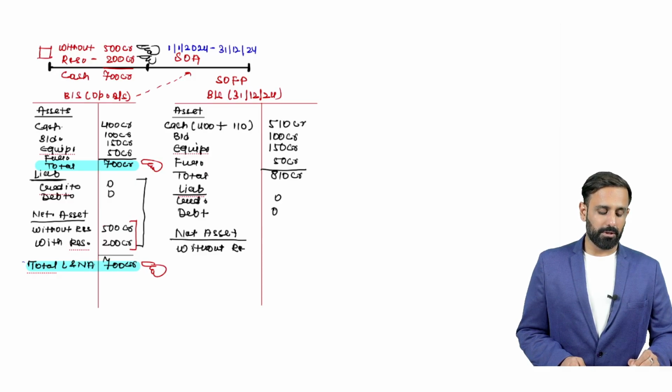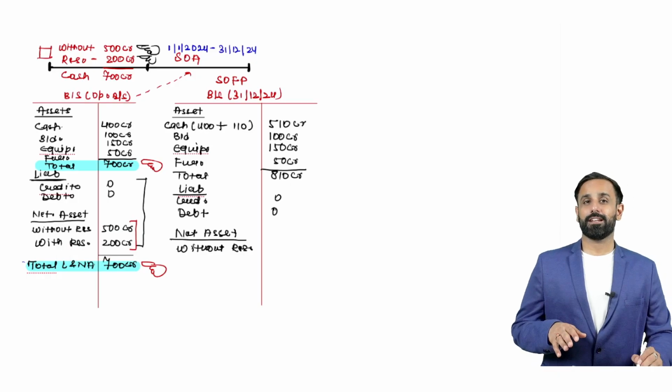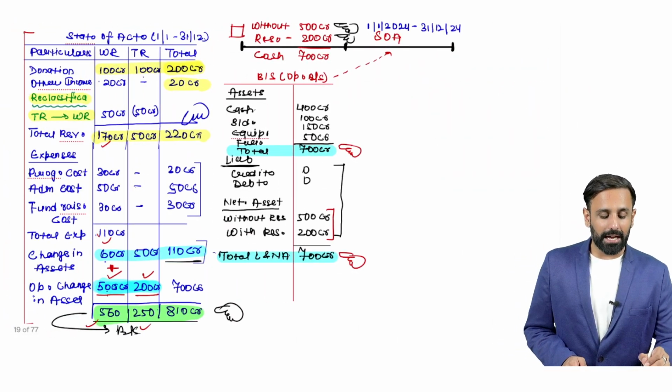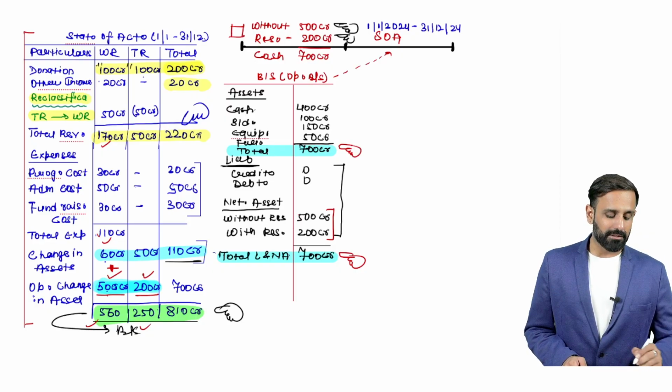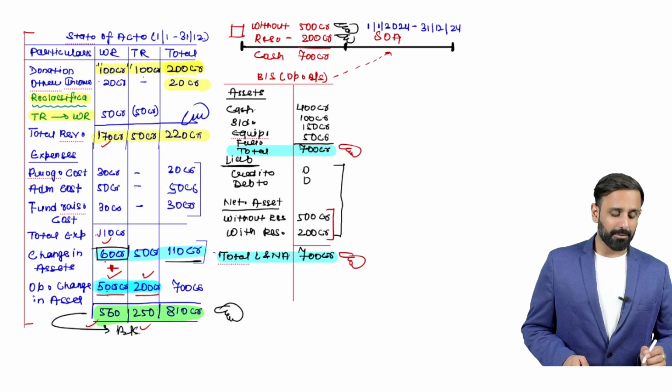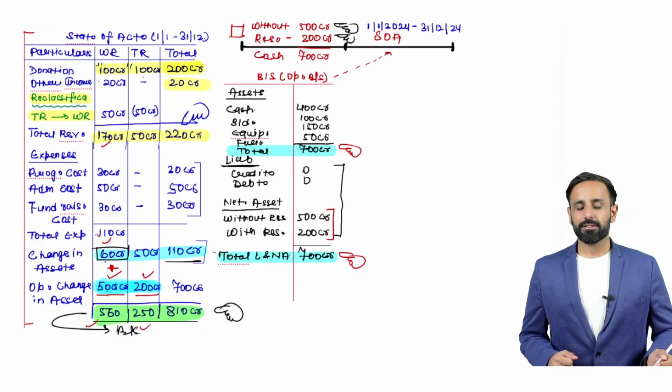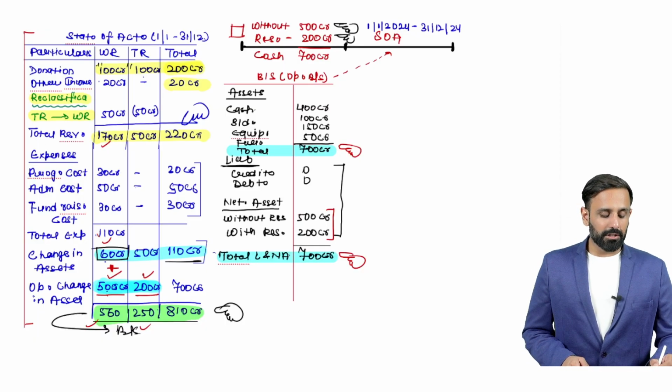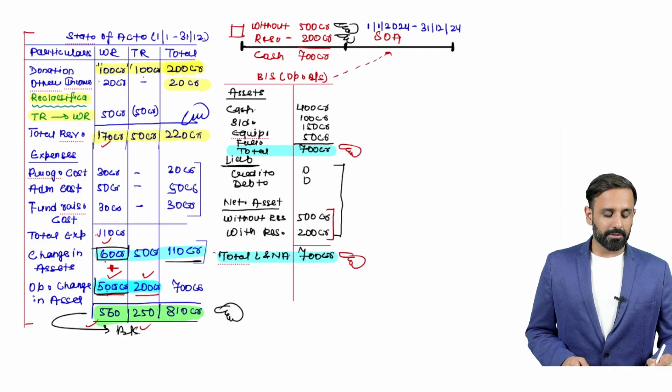So without restriction donation amount after adjustment of all expenses, right? We do not have to add this donation amount which we have received because we have incurred certain expenditures. So we have to write down the balance donation amount, right? So do not make a mistake, right? We have to write down here the balance amount. So balance amount is going to be sum of 60 plus 500 crore. That would be 560, right? That we have shown here. Then here for restricted donation, it is going to be 50 plus 200, that would be 250.